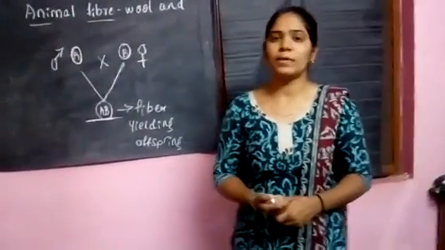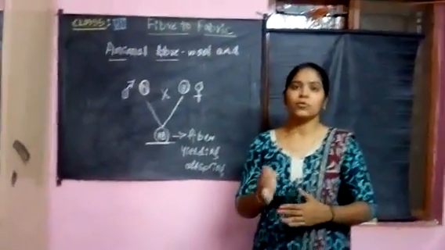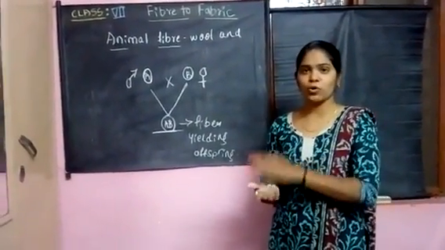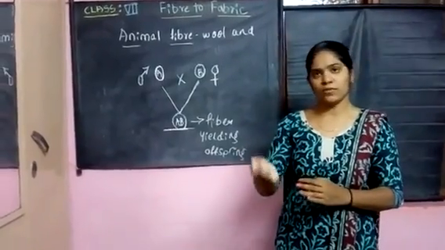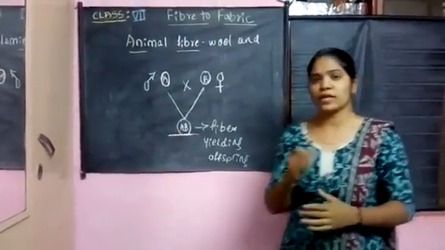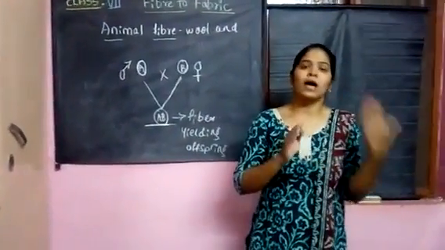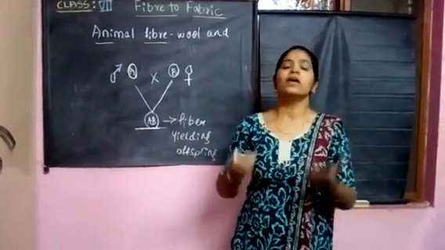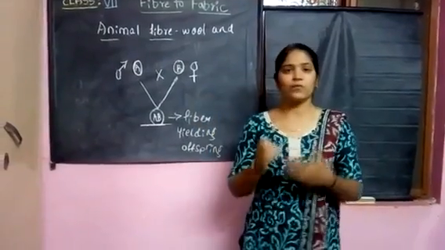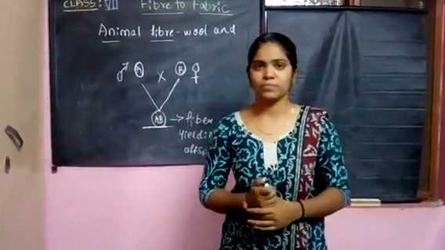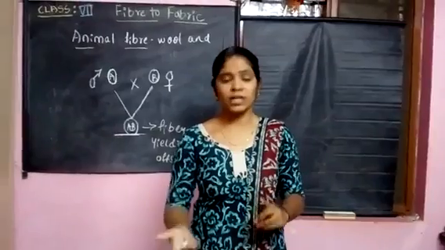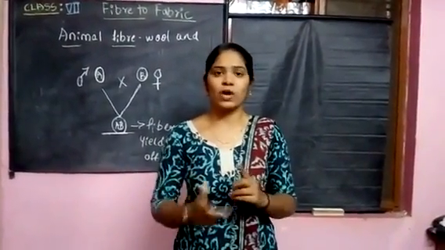In our country there are so many kinds of sheep, goats and yaks which yield fiber materials. You may go through Google or Chrome for the answer, so you can get examples of the kinds of sheep or goats and in which part of the country they are observed. I will give you homework. The first one is: in which part of the country fiber yielding animals are observed, which you have to mention in your notes.